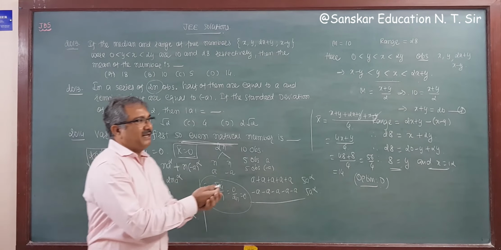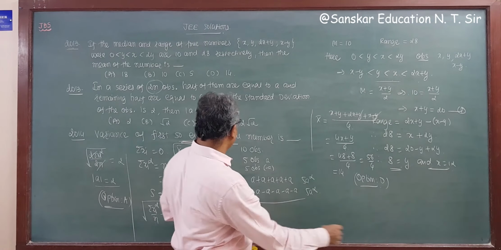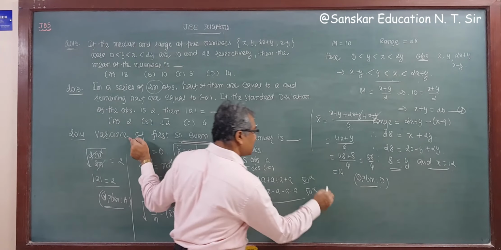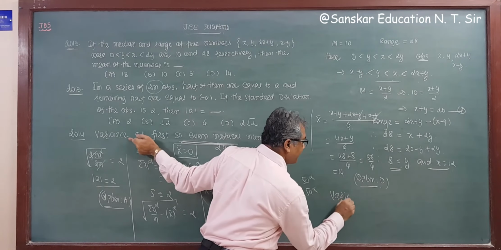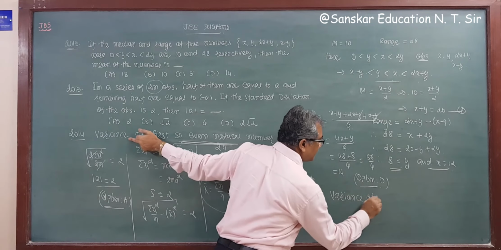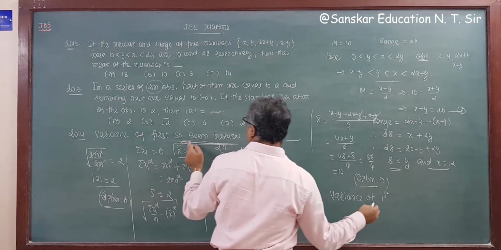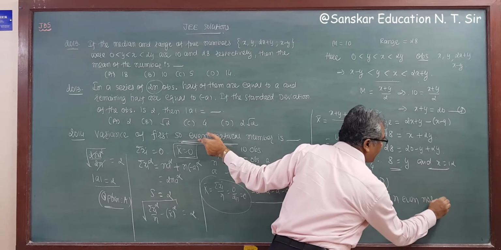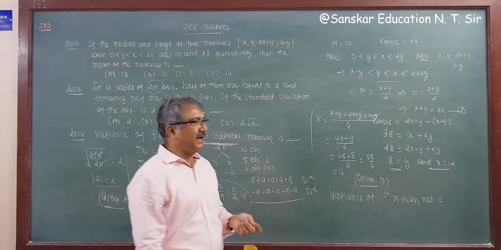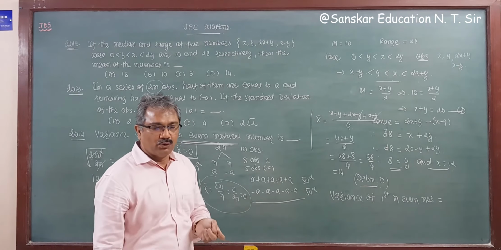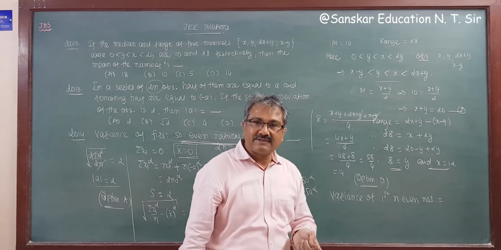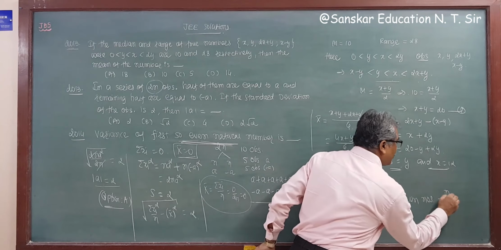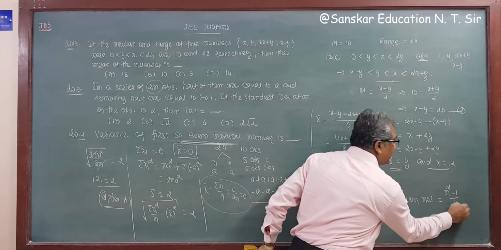So the variance of the first n even numbers is n square minus 1 by 3.